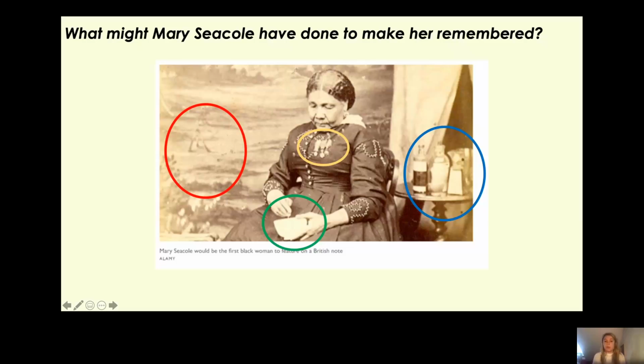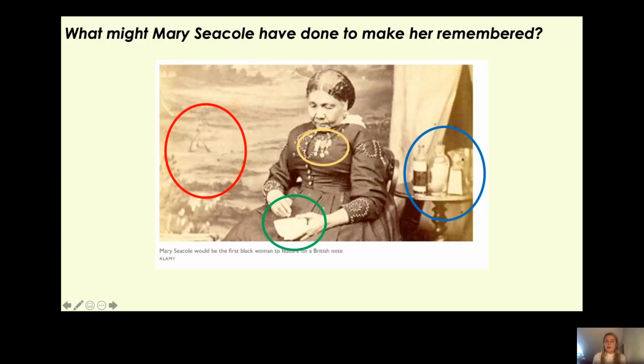Now you'll find this source on your resource, Year 2 History, 24th of February, Resource 1. And what I'd like you to do is have a look at the different things that I've circled and have a think about what clues they give us about what Mary Seacole has done to make her remembered. Okay, so pause the video now and have a look at the sources.